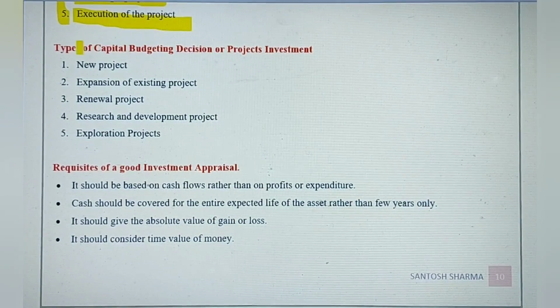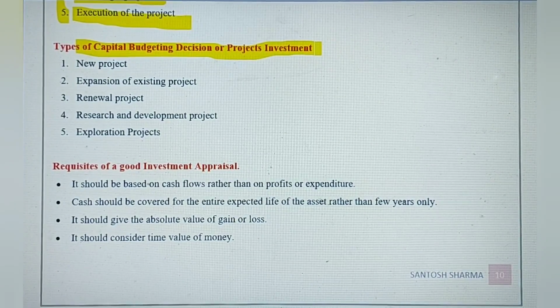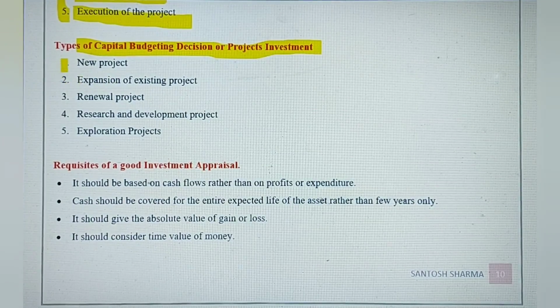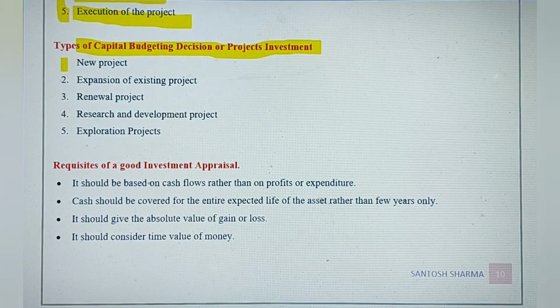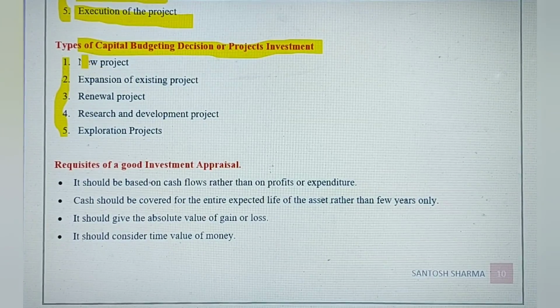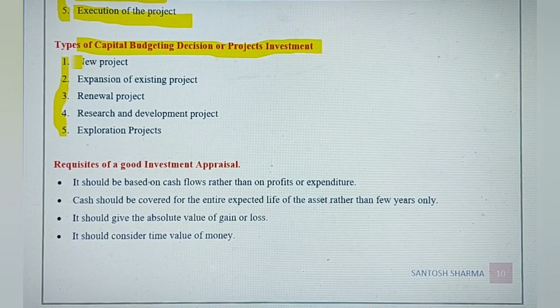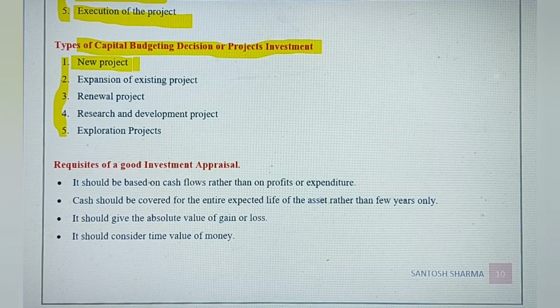Then the different types of capital budgeting decisions, which are also termed as project investment. You might get this question in the exams, a very common question. These are the different types of capital investments that a company makes. The first one is a new project, a brand new project.